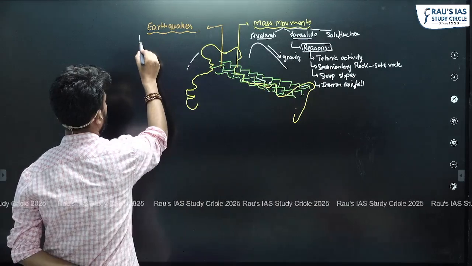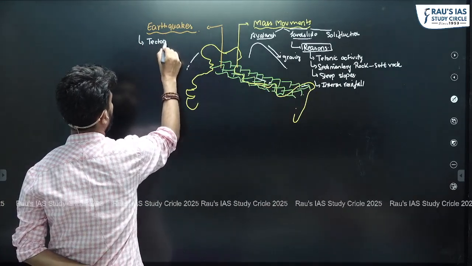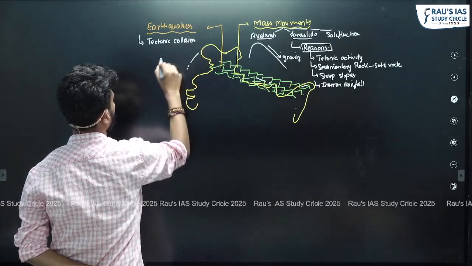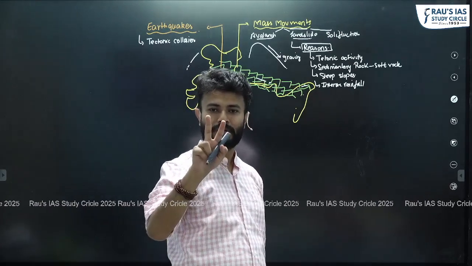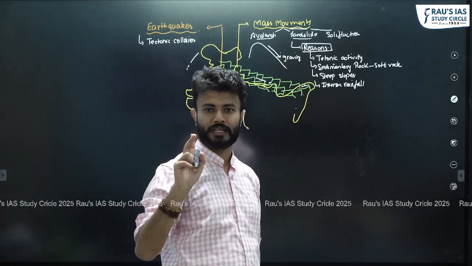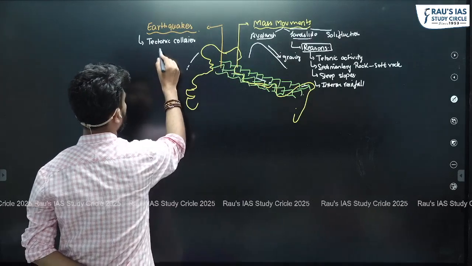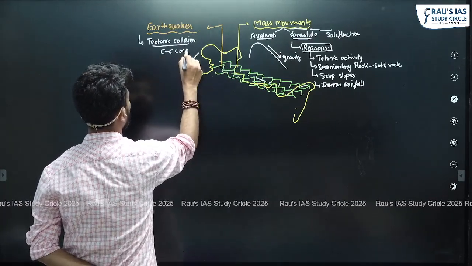Almost similar factors. Yes, there is a tectonic collision going on, right? This tectonic collision is very important because when we talk about the Himalayas, here also we have two convergent plates forming one convergent boundary. But these two tectonic plates are of continent-continent nature. So there is CC convergence going on.